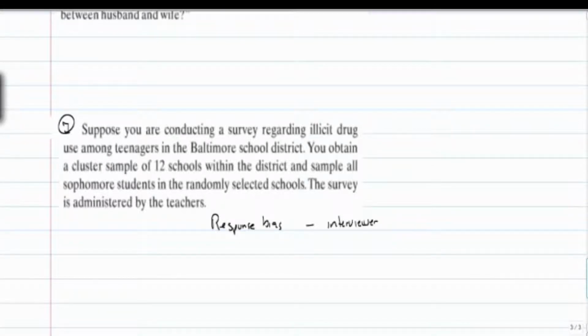Okay, the goal of this section is just for you to recognize that bias can exist when we are using a sample of data. You want to do everything you can to avoid as much bias as possible.